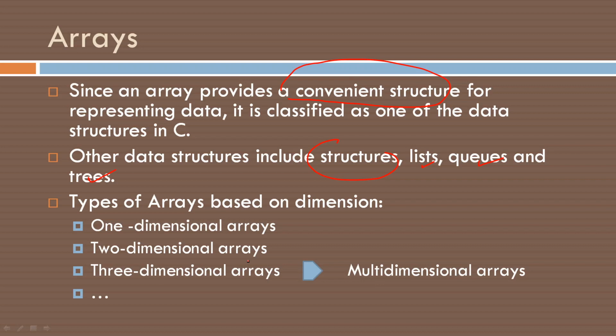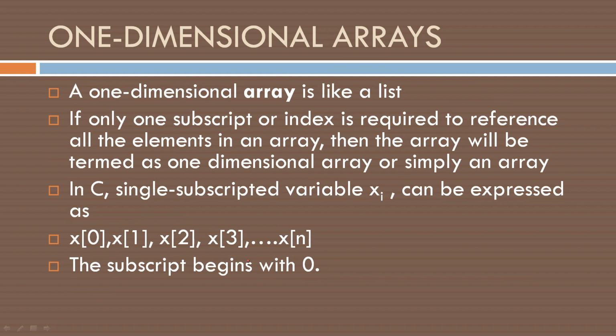Now we'll learn what a dimension is. Dimension means a subscript. How many subscripts or indexes are needed to refer to all elements in an array? If only one subscript or index is required to reference all elements in an array, then the array is termed a one-dimensional array or simply an array. When we say an array, it means a one-dimensional array.